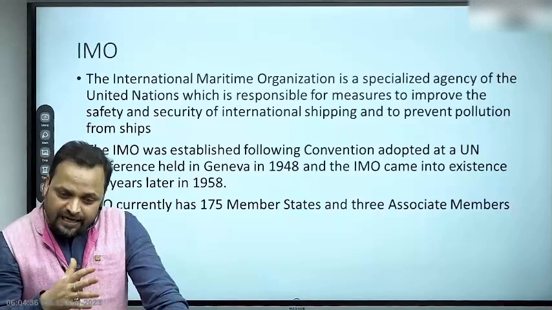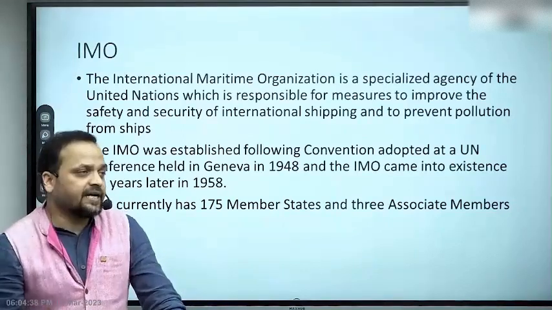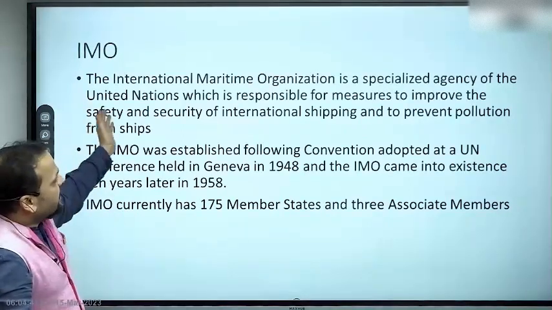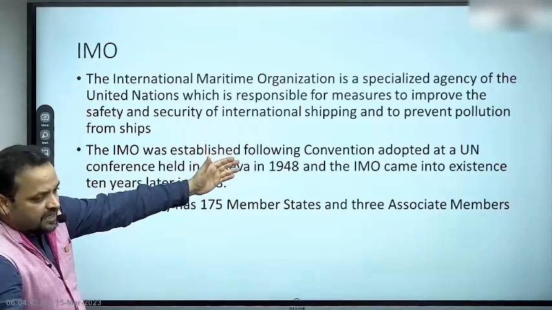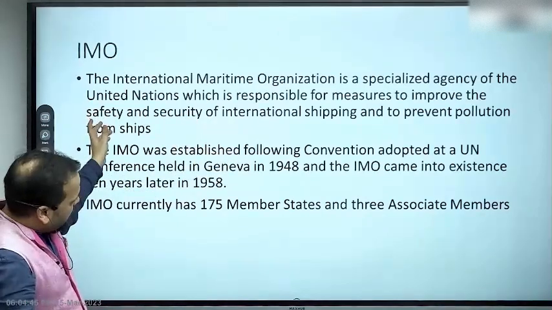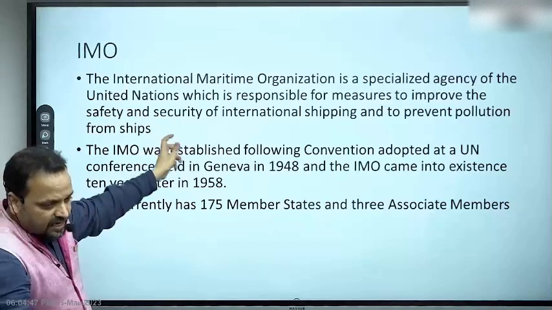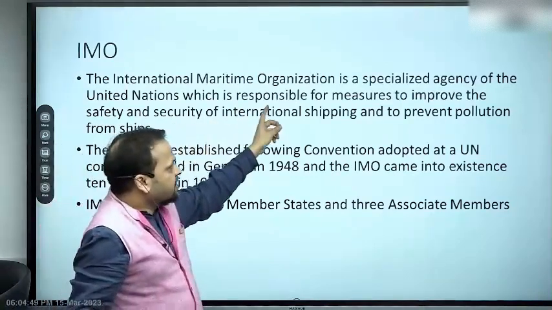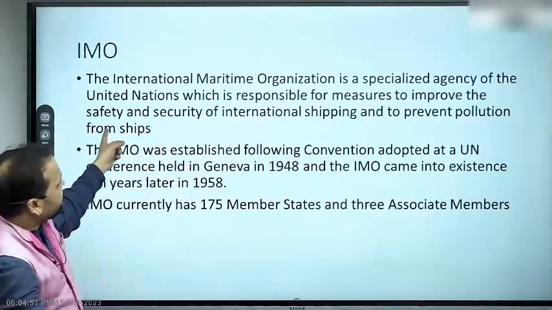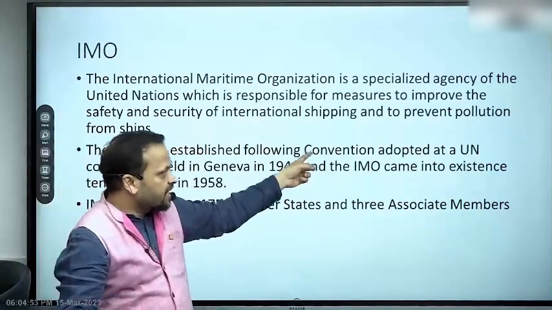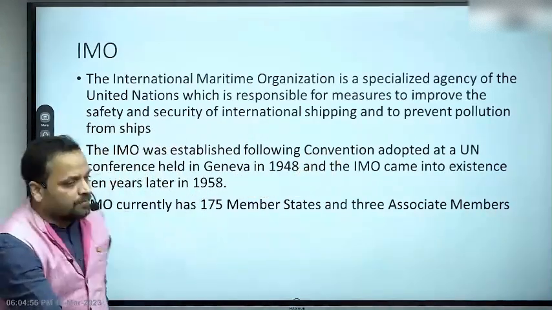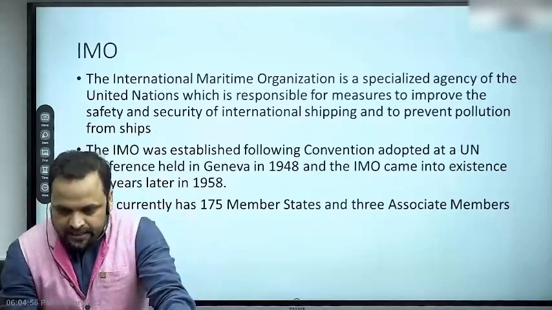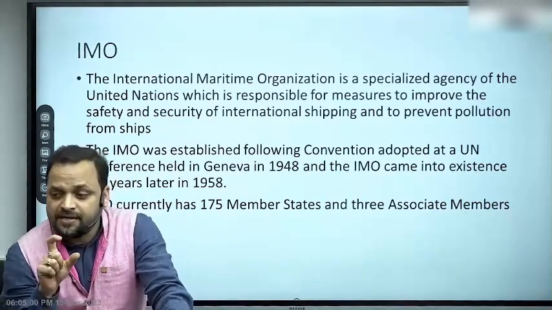तो International Maritime Organization specialized agency है किसकी? UN की। ये किस लिए काम करती है, क्या काम करती है, what is it that it does? It is responsible for measures to improve the safety and security of international shipping and to prevent pollution from ships. All right. IMO का headquarters is in London, right?